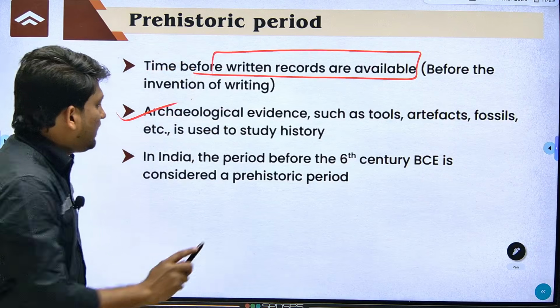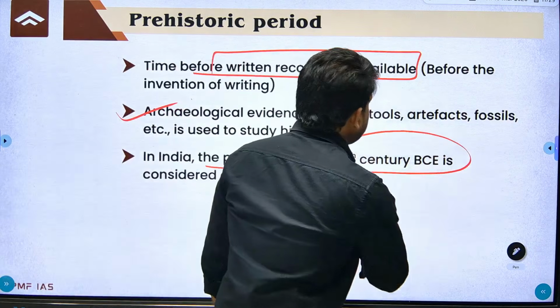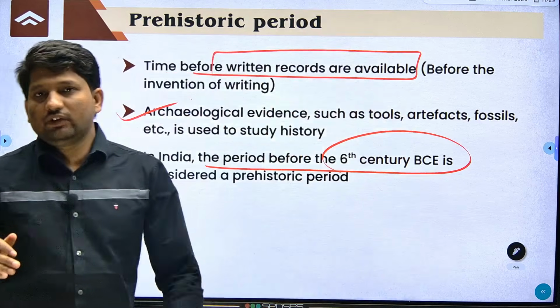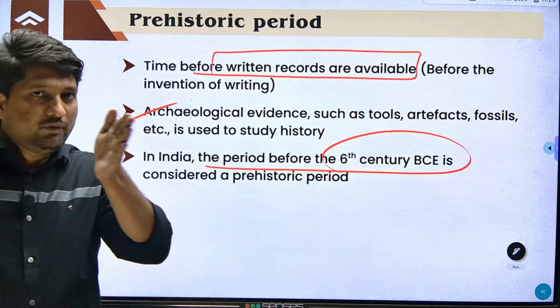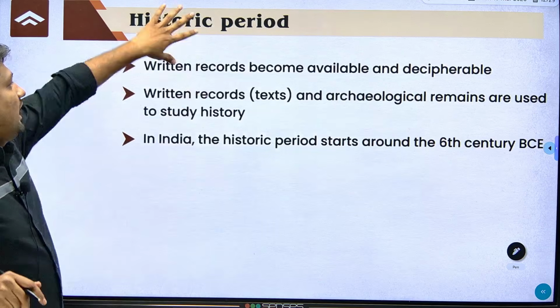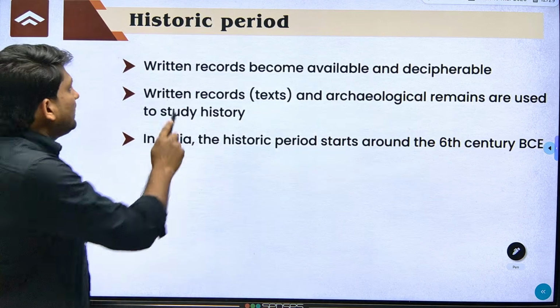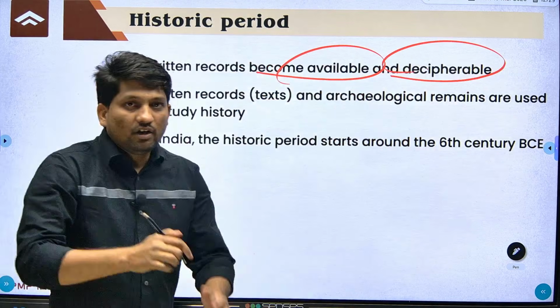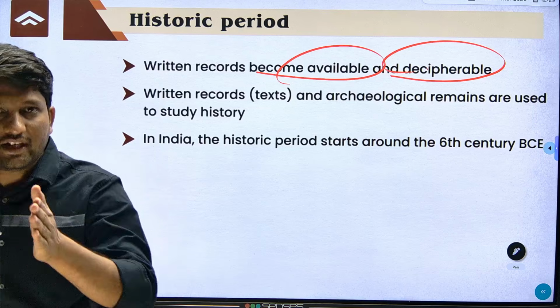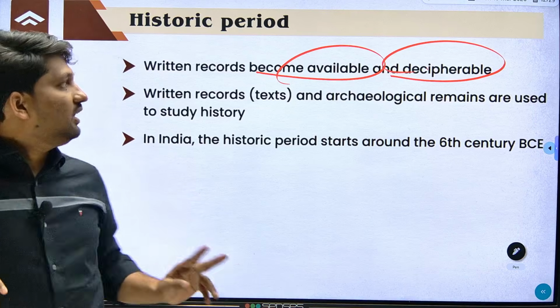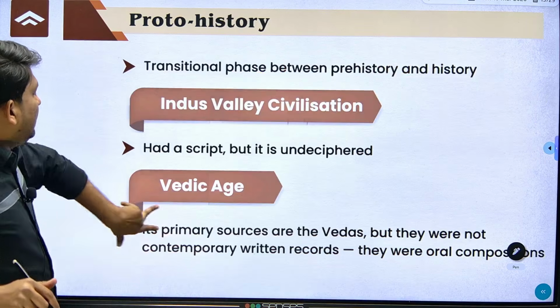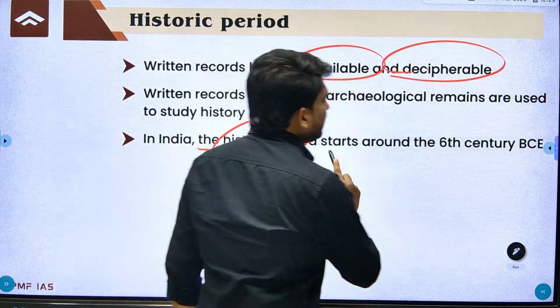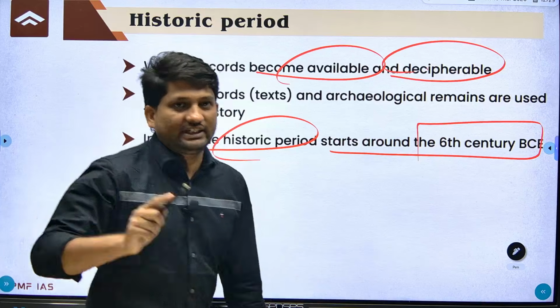In India, this period is before the 6th century BC. And what is the historic period? When written records are available as well as deciphered. So for reconstruction you have written records as well as archaeological evidence. And in India, the historic period starts around the 6th century BC.